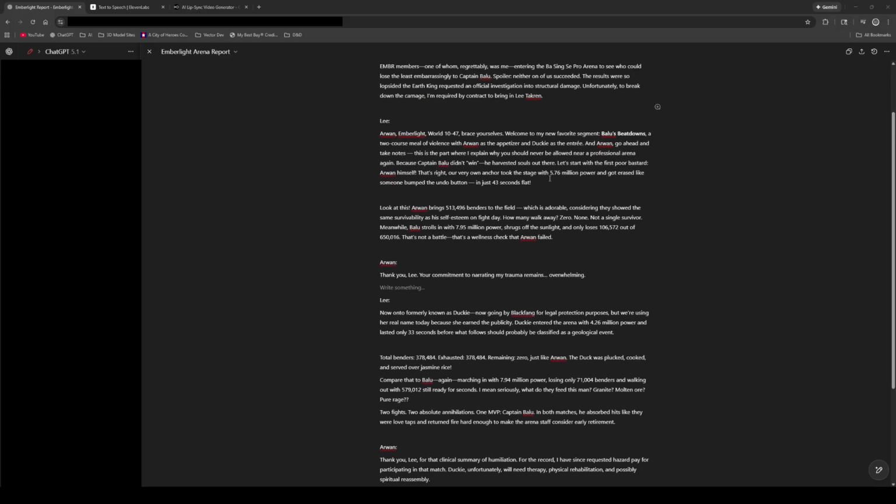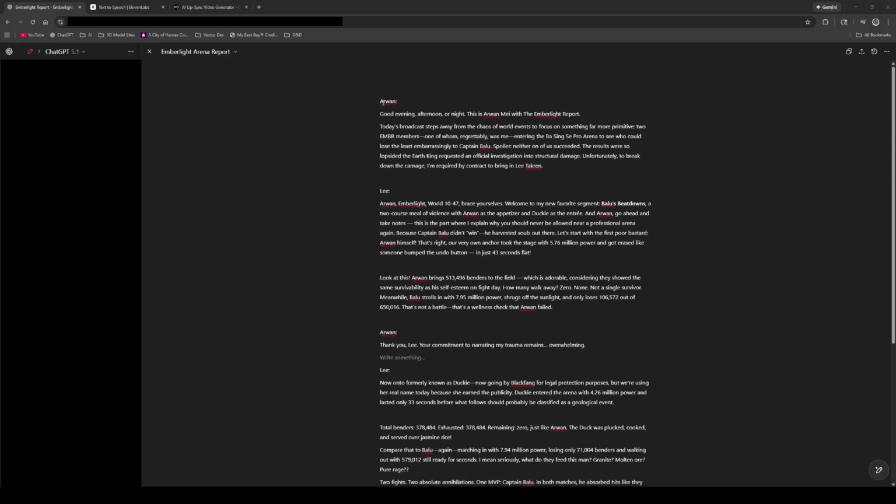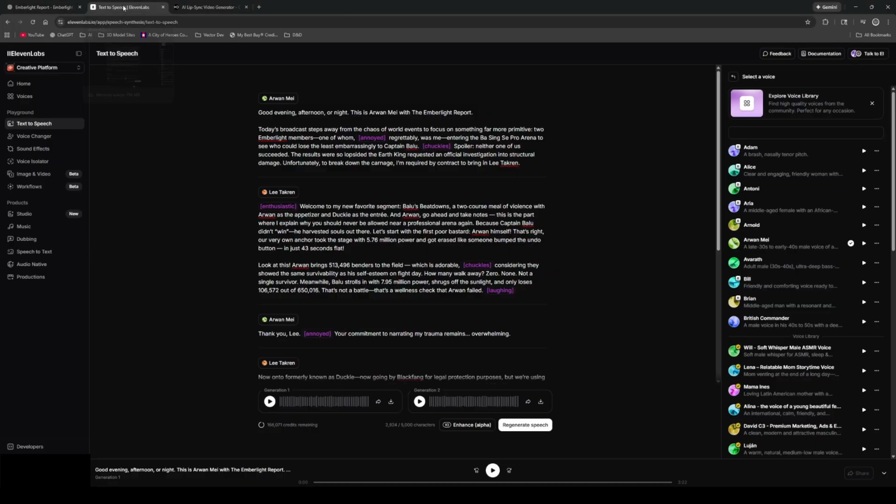So what I'll do from here, once I have my script, and you can see it's sort of broken down, if the situation calls for multiple characters, you can see Arwan and Lee are separated. What I'll do is I'll take these and then I'll go over to this website called ElevenLabs. What ElevenLabs is, it has a whole myriad of different usages. You can see text-to-speech, voice changer, sound effects. The vast majority of the time, I use text-to-speech.